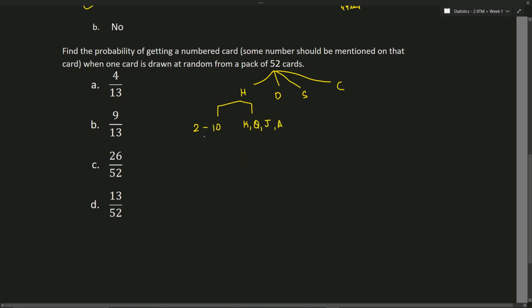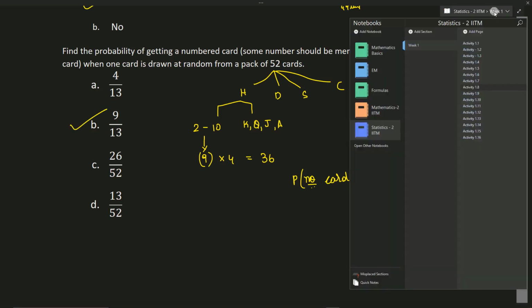So the total number of numbered cards in each type of card is 9. The total number of numbered cards is 9 into 4, that is 36. The probability of getting a numbered card is 36 divided by 52, that is nothing but 9 by 13. This is the answer.